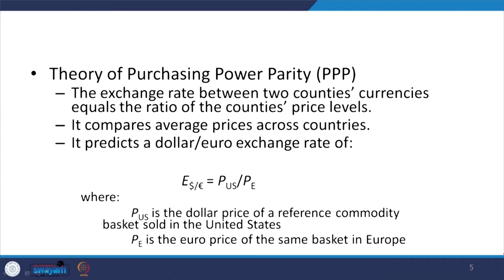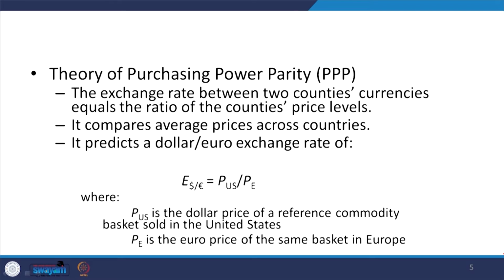It predicts a dollar or a euro, or here we can say rupees to dollar. Here we have cited the example from Krugman's textbook, where they have taken the dollar and the euro. I am also citing the same thing for easy understanding. So, the exchange rate is equal to the price in terms of dollars divided by the price in terms of euros of a particular product.